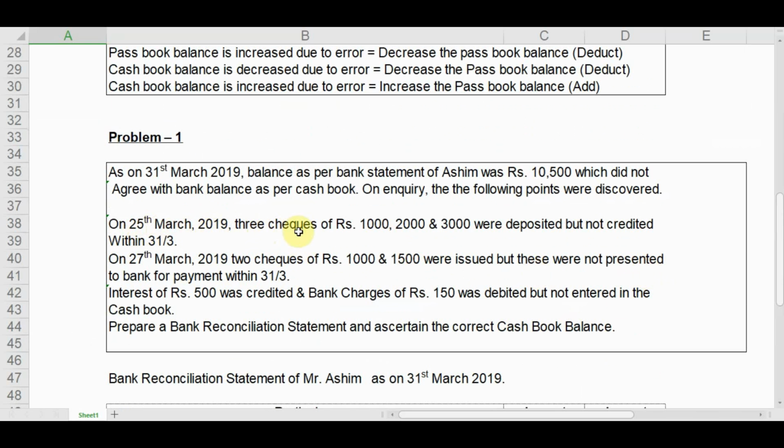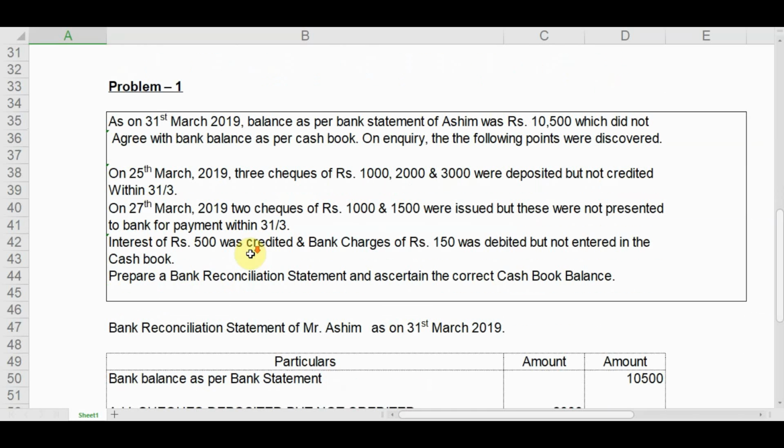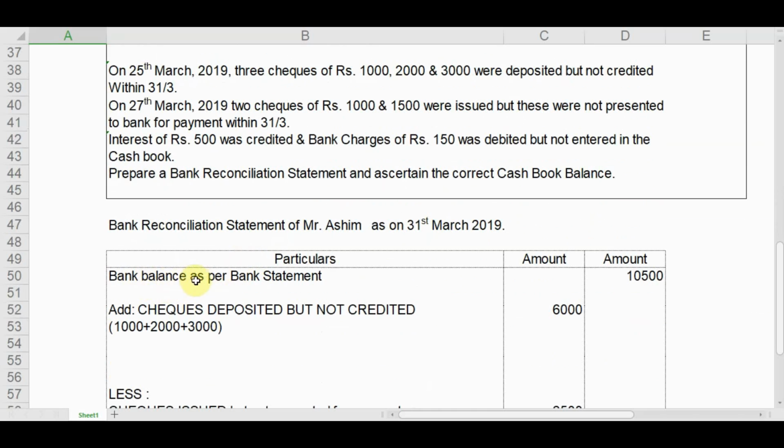On 25th March, three checks of rupees 1,000, 2,000 and 3,000 were deposited but not credited within 31st March. So checks deposited but not credited. Cash book balance has been increased. So passbook balance has been decreased. As we are preparing the bank reconciliation with the bank statement balance, we will add these checks deposited but not credited, 1,000 plus 2,000 plus 3,000 goes to 6,000. We have added this figure.